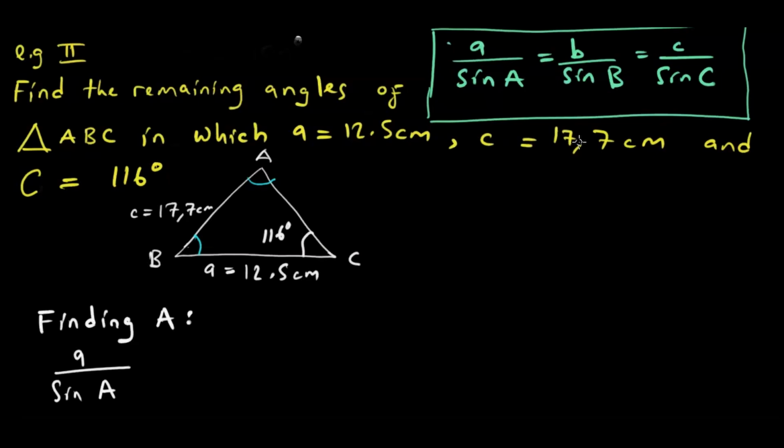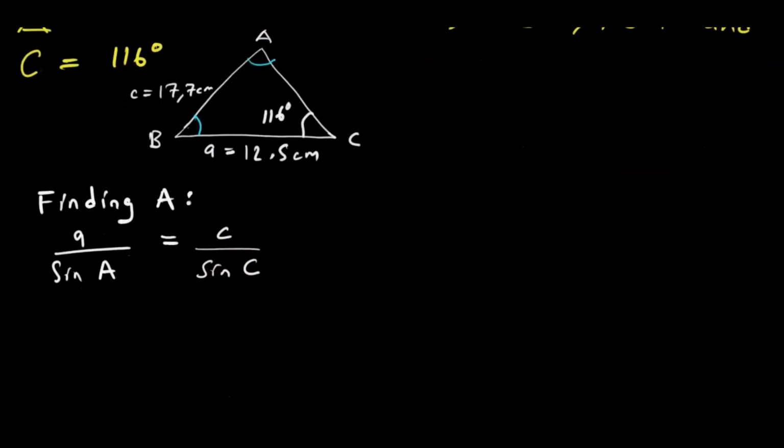You understand? I think you noticed this from our first example. Saka A over sin A ndiyo question yedu, but C over sin C ndiyo iri full, a full pair.